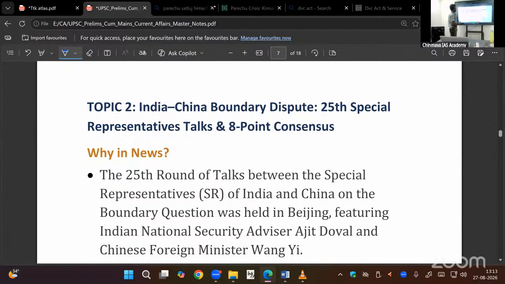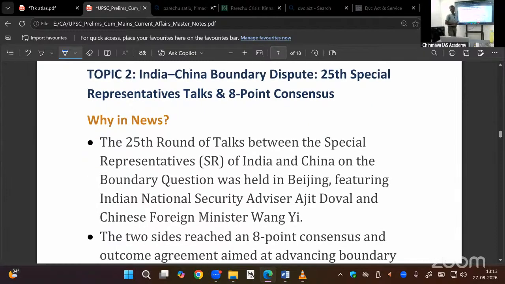Next, India-China boundary dispute. 25th Special Representative talks held here. In that 8-point consensus, we have arrived at the conclusion. 8-point consensus. Both the sides agreed without any opposition. What is this? Why is this problem there? Can you tell me anything about it? Why do we have the border dispute with our neighbors? Colonial rule, I told you. Then apart from that,